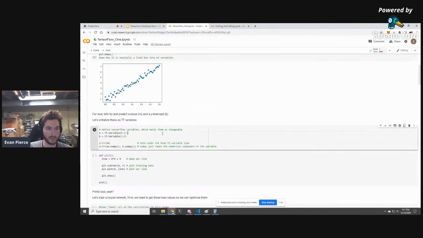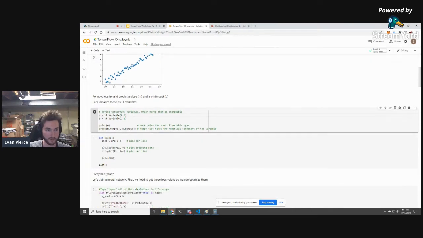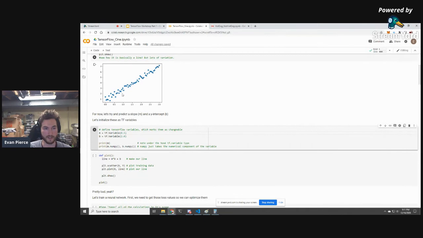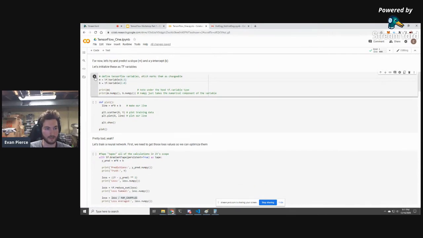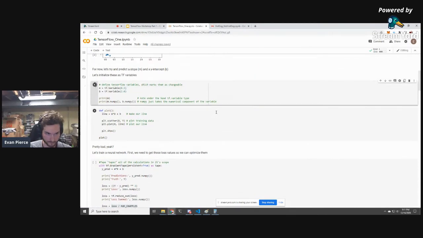So what we're trying to do is create a line that fits this. And if you remember from middle school and high school, the equation for a line is y equals mx plus b. So we're going to try to tune M and B until we get a line that fits this data. We're defining right now what variables we'd like to tune over the course of this. So let's define those now.